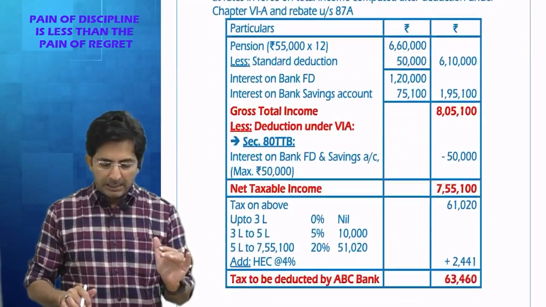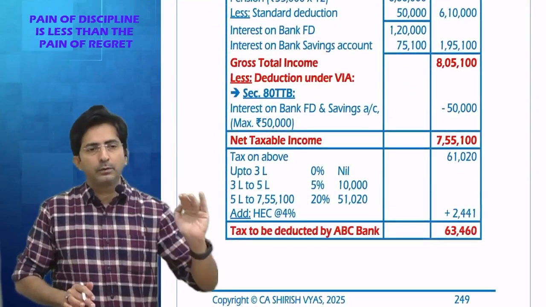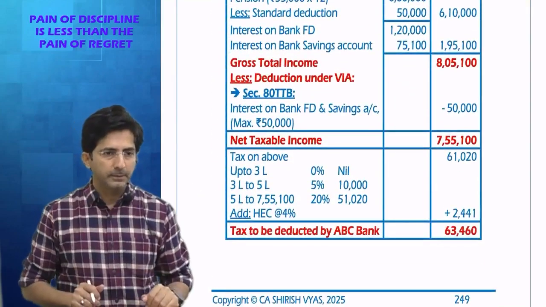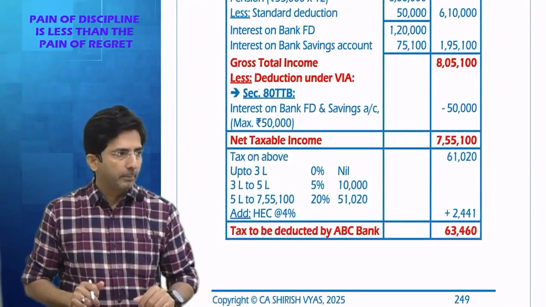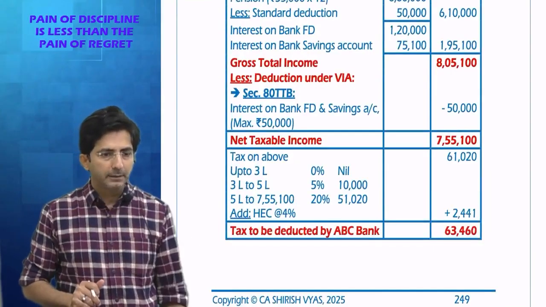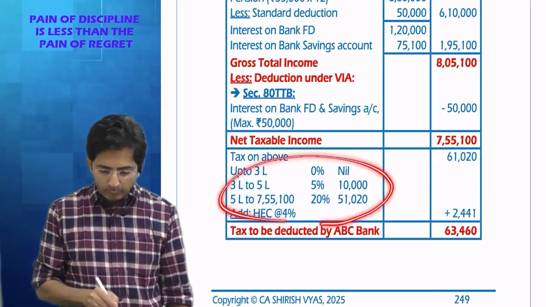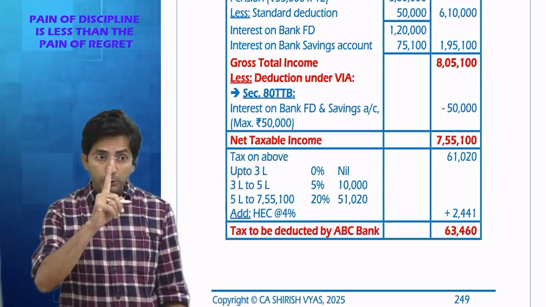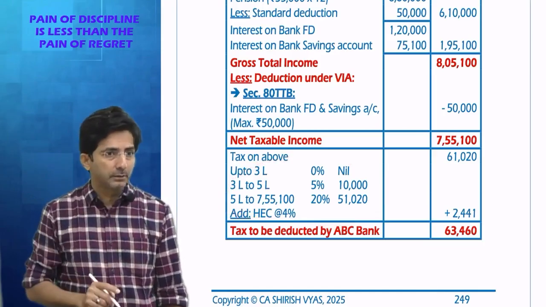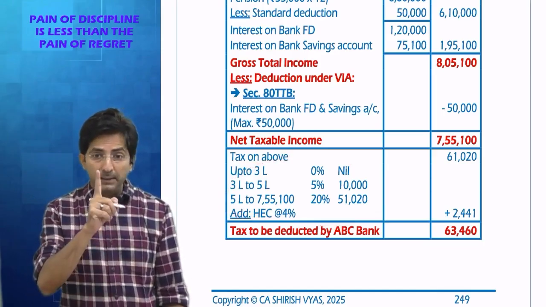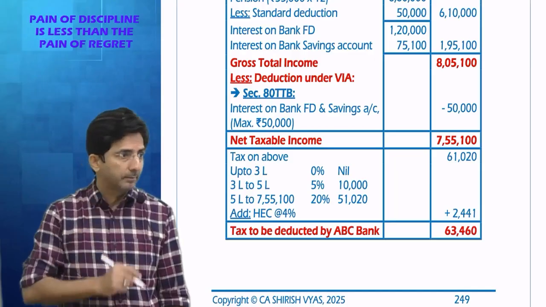So you will apply the slab rates of up to 3 lakhs, 0. 3 to 5 lakhs, 5%. 5 lakhs to 10 lakhs, 20%. Above 10 lakhs, 30%. These are basic slab rates for senior citizen. So see, accordingly I have calculated. See, I have given you one shortcut also for slab rate calculation. But I have warned you, don't apply the shortcut in the question of senior citizen.